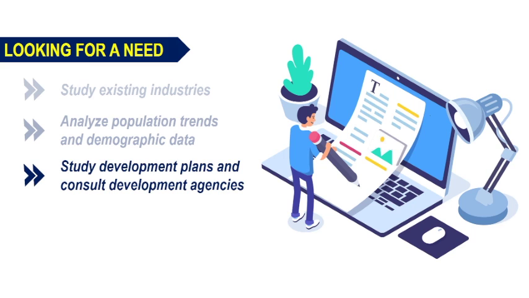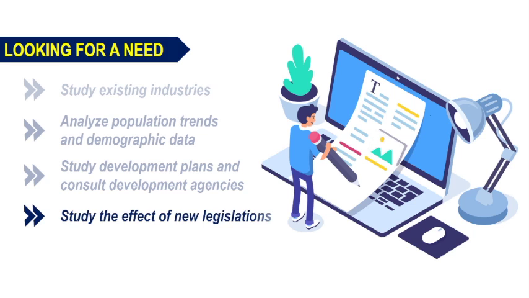The third is study the developmental plans and consult development agencies. So, look into the projects on the priorities of the government. Which projects the government is prioritizing, the central government, the state government, and they are giving a lot of, let us say, subsidies, a lot of tax incentives basically. You can always venture into that area, and you can look at the trends at the country level, regional level and at the global level. So, basically you have to keep your eyes and ears open and keep on looking about the different opportunities.